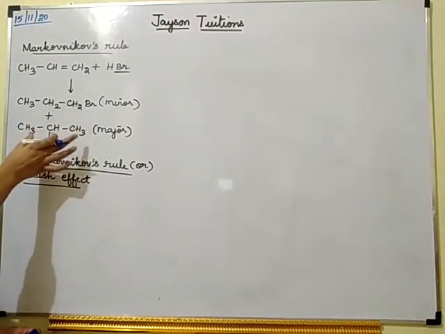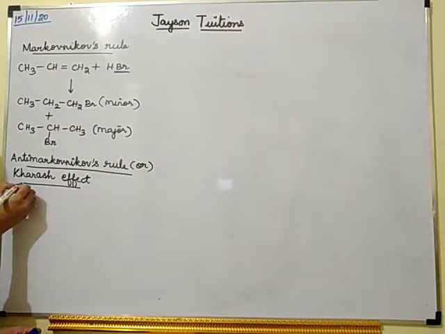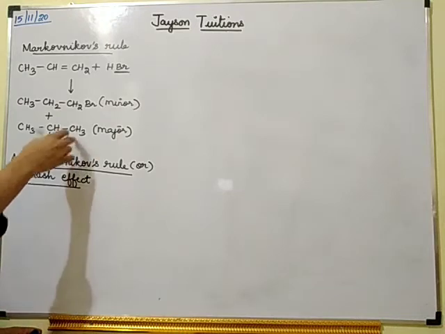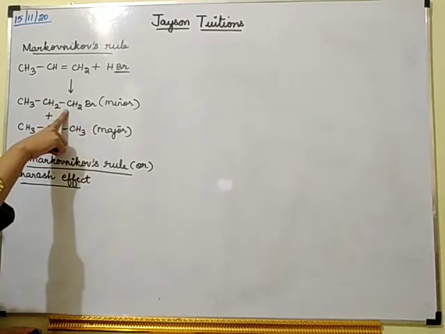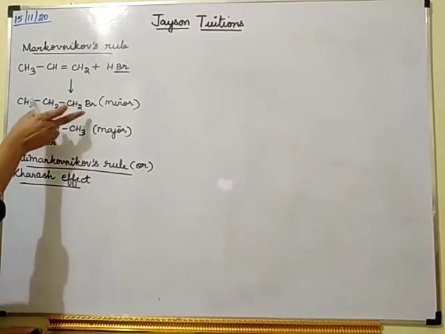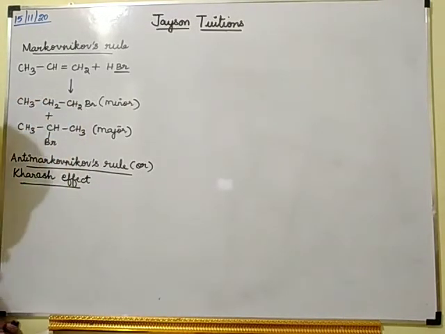Anti-Markovnikov's rule was found by the scientist Kharash. He proved that this can also be the major product and this the minor product. How he got this as the major product, that is what we are going to see.